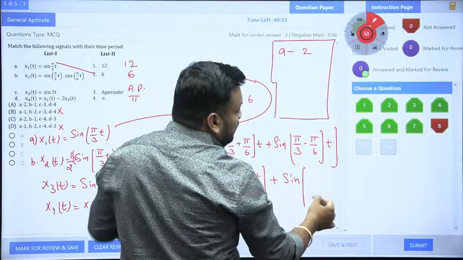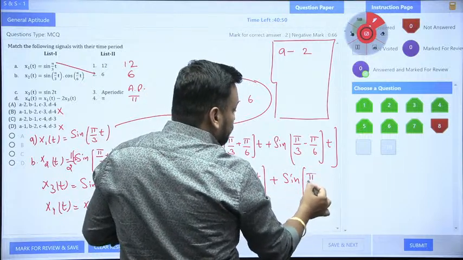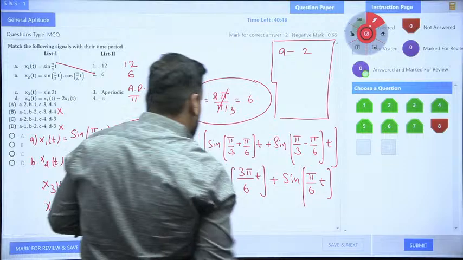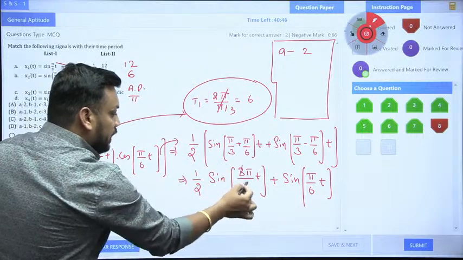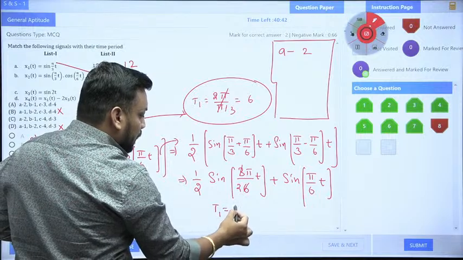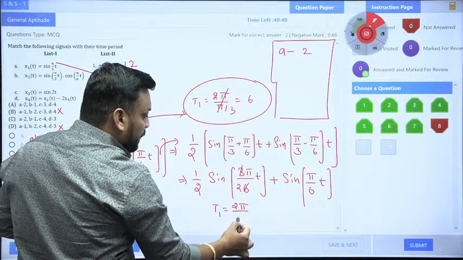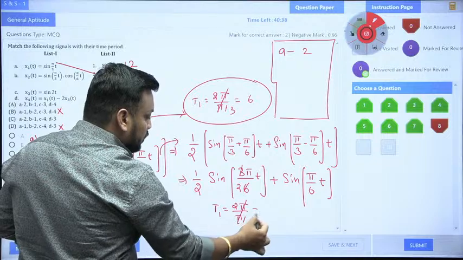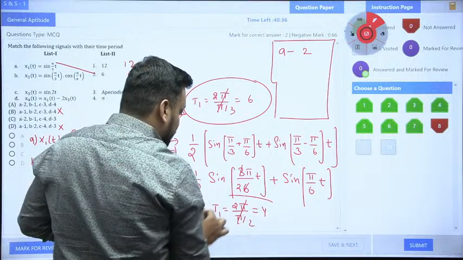So again take the LCM, 6. It is pi by 6 only, pi by 6 into T. So now tell me, guys, what is the fundamental time period? It is pi by 2. So fundamental time period T1 is nothing but 2 pi upon pi by 2. So pi cancels, you get T1 equal to 4. So T1 value is 4.